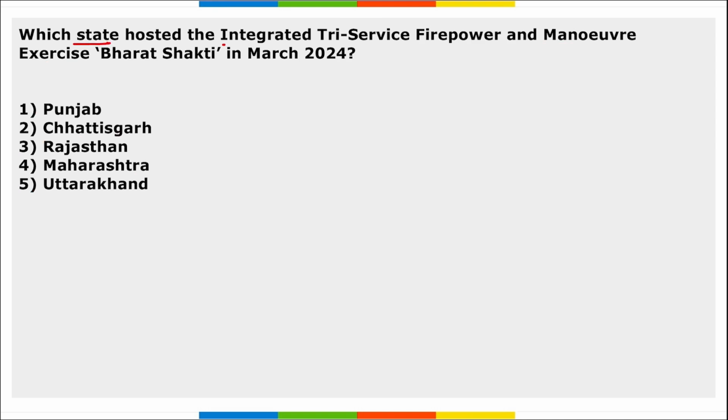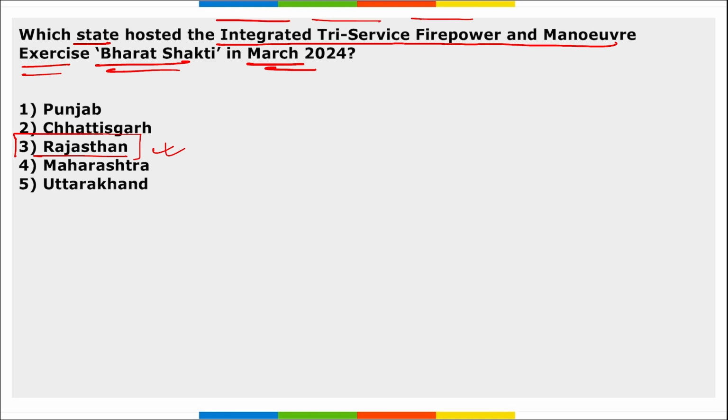Next, which state hosted the integrated tri-service firepower and maneuver exercise Bharat Shakti in March 2024? It is Rajasthan. Right, Rajasthan state hosted the integrated tri-service firepower and maneuver exercise Bharat Shakti. Where was this held? Location is important. It was held at Pokhran during the PM's visit to which state? It was in Rajasthan. Or indirectly, where was this exercise Bharat Shakti held? It was held in Rajasthan. And as it is a tri-service exercise, that means all three forces, the Indian Army, Indian Navy and Indian Air Force, took part in this exercise.